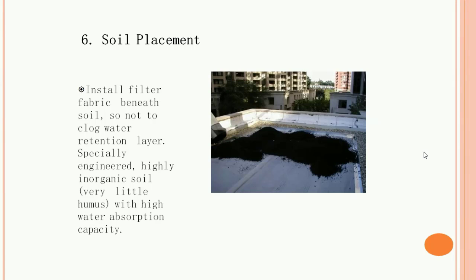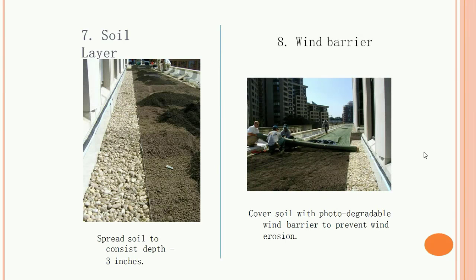Install the filter fabric beneath the soil so as not to clog the water retention layer. We have to use specially engineered, highly inorganic soil with very little humus and high water absorbent capacity. Then we provide the soil layer, spread to a depth of up to 3 inches. After that comes the wind barrier. Cover the soil with a photodegradable wind barrier to prevent wind erosion.